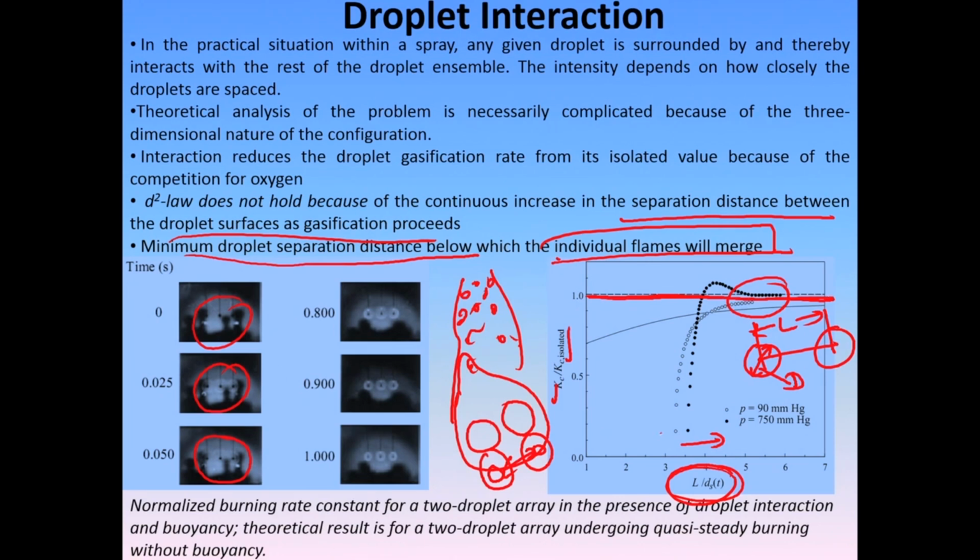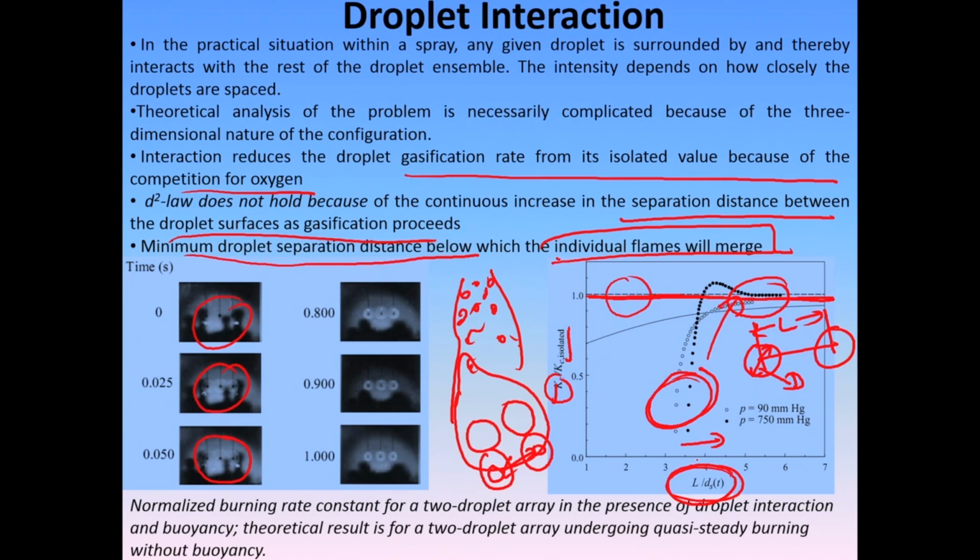But when the droplets are very close to each other, your burning rate substantially slows down, because it reduces the gasification rate because of the competition for oxygen. Both the droplets are competing for the same oxygen source. So, naturally the burning rate is very low when you have this merged flame, but you do proceed towards the value of 1 as you increase the L by D ratio.